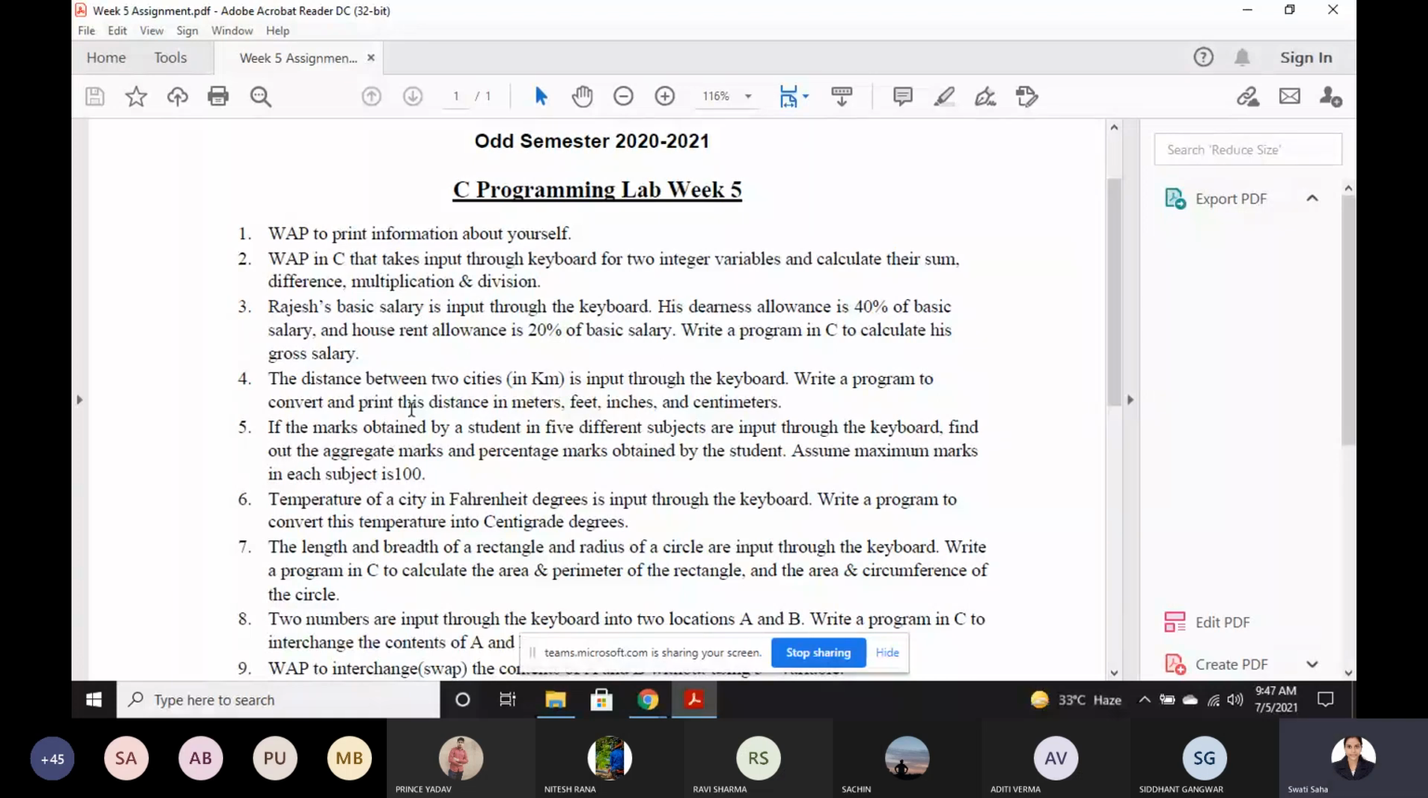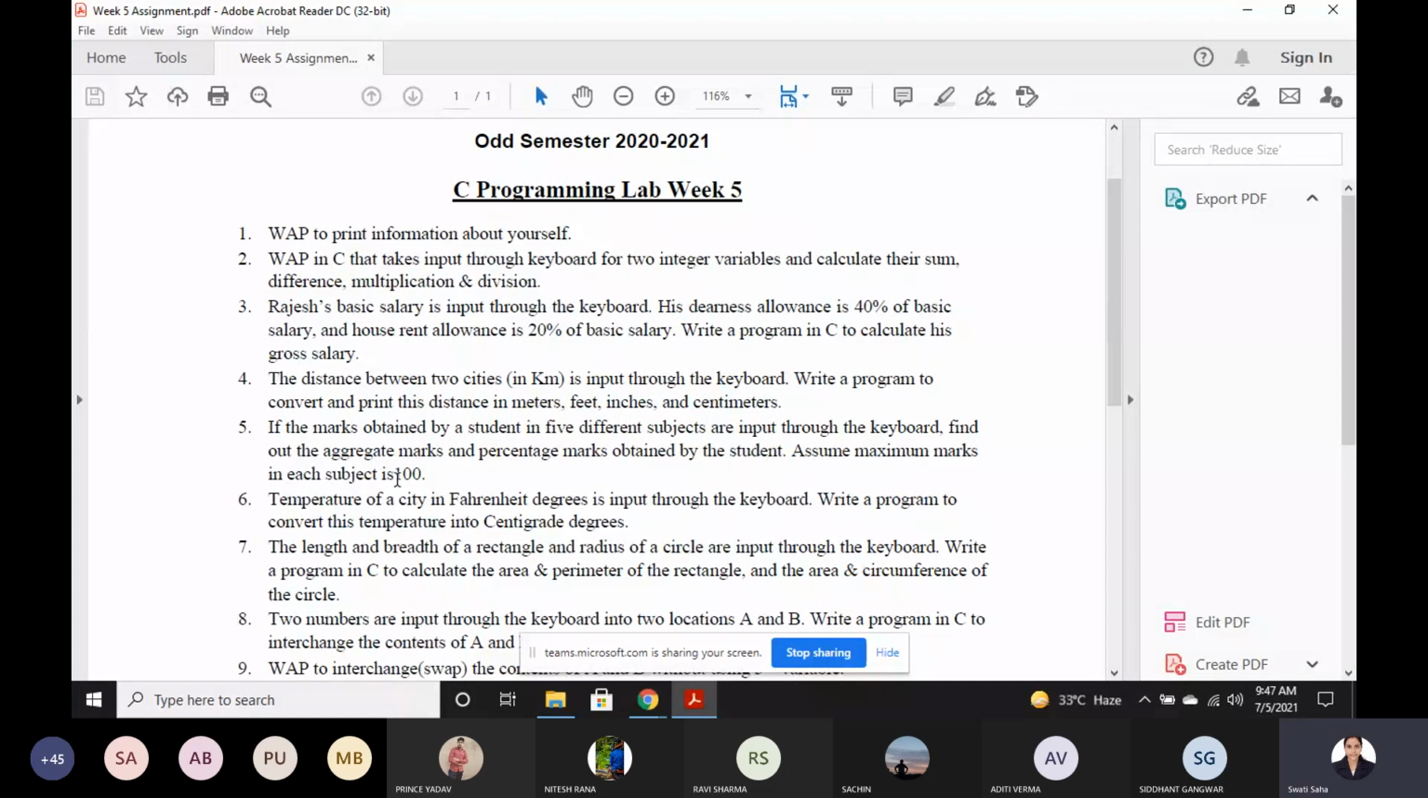Then there is question number 5. If the marks obtained by a student in 5 different subjects are input through the keyboard, for example mathematics, physics, chemistry, biology or C programming, then find out the aggregate marks and the percentage marks obtained by the student. Assume maximum marks in each subject is 100.